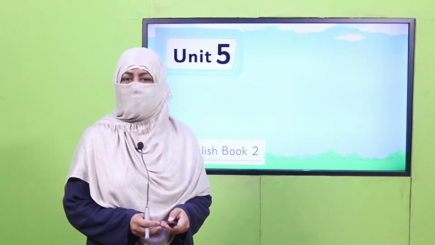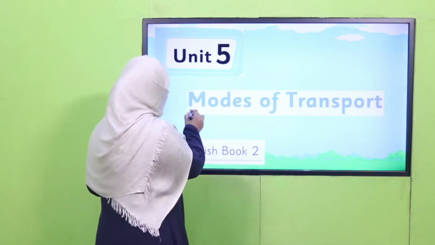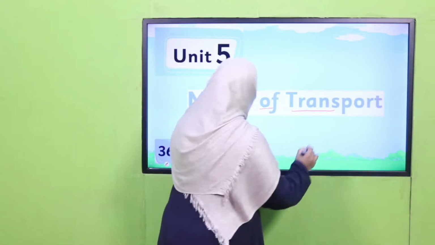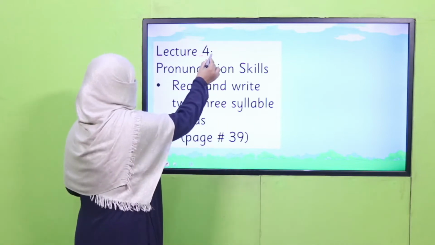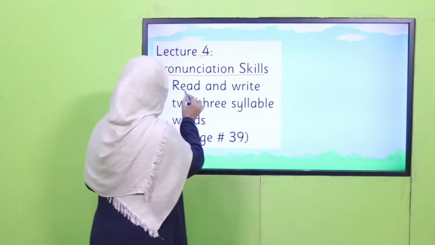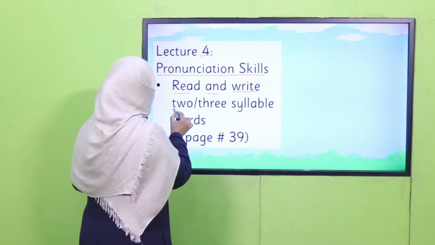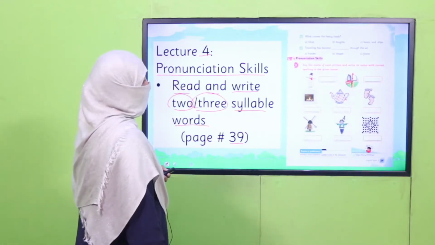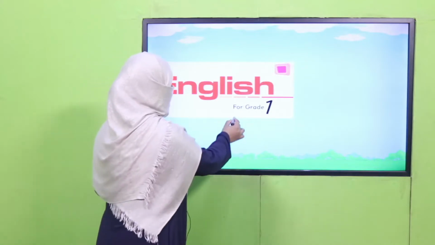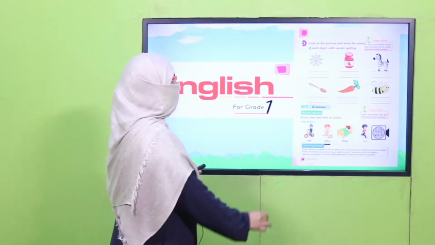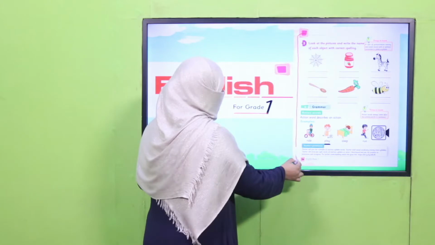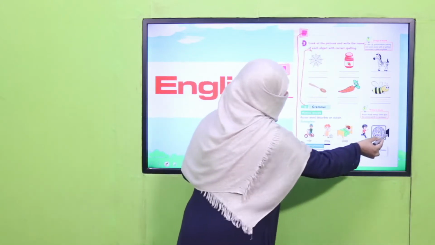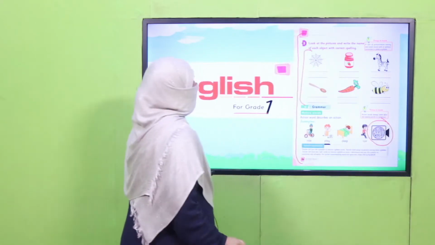We are learning Unit 5. Its title is Modes of Transport. Today is lecture 4 under the title of Pronunciation Skills. We'll read and write 2 or 3 syllable words and we'll cover page number 39 of your book. In your previous class, English for grade 1, I have already taught you 1 and 2 syllable words. I hope you remember. If not, you may watch this lecture again.